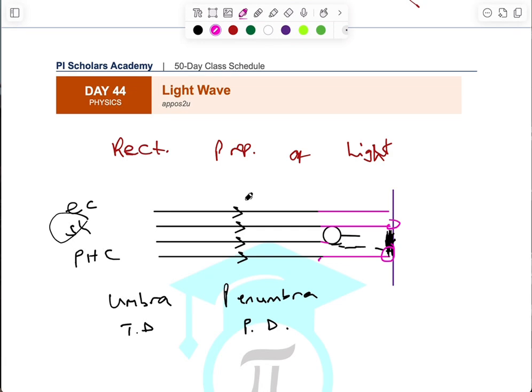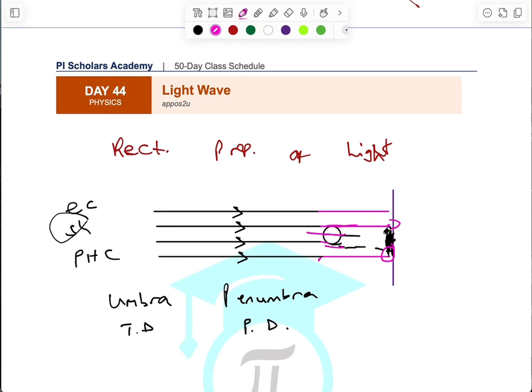So that's basically the formation of shadow. Like I've explained, when you have an opaque object in the path of light, the light is unable to pass through that object, and a kind of light is now formed around the shadow that is cast on the other side. Because some of the light passes around the edge of the opaque object, but they cannot pass through it. So therefore, shadow is formed on the other side.